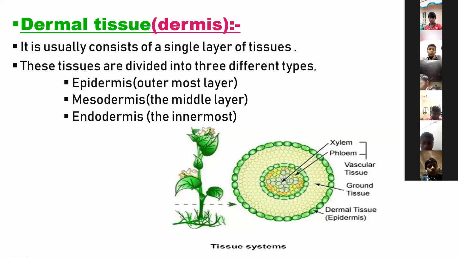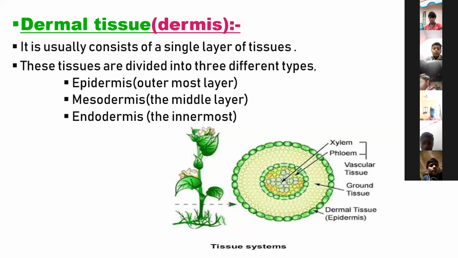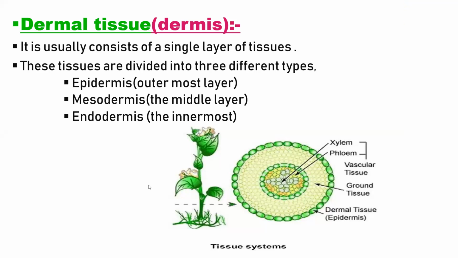The epidermis is the outermost layer, the mesodermis is the middle layer, and the third one, endodermis, is the innermost layer. Observe the figure. This is the dermal tissue, the outermost covering layer. This is the epidermis.